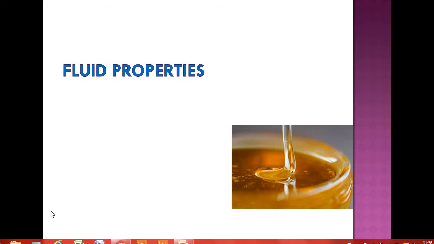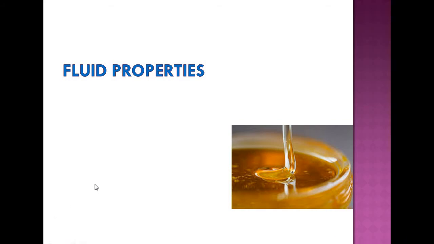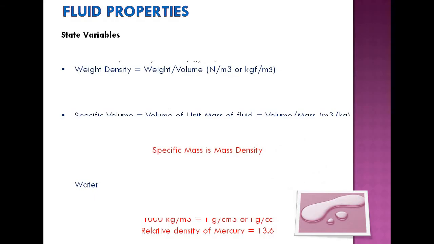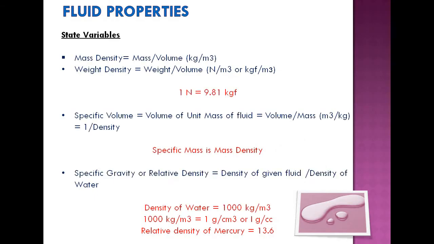And now we will discuss some of the properties of fluids with respect to fluid mechanics. And before explaining about the properties, we should understand what is a state variable. The state variables are generally termed as properties, variables which are specific to the particular state of the system. And also we have seen such a definition in thermodynamics subject also. And all these state variables or the properties are defined on a continuous distribution of matter only, or continuum mass only.